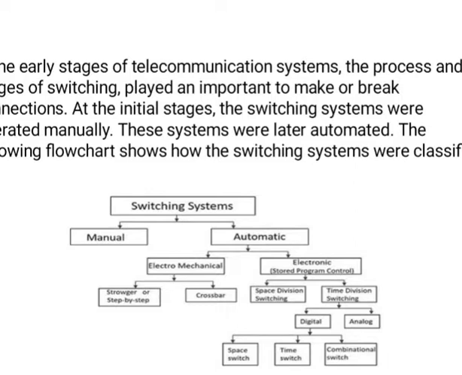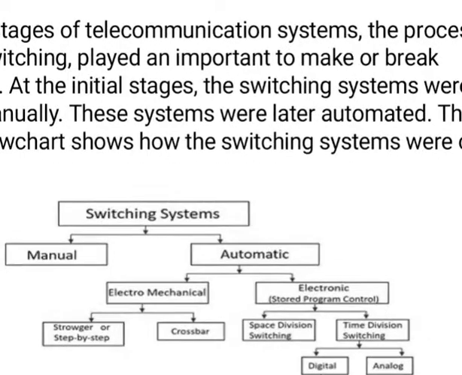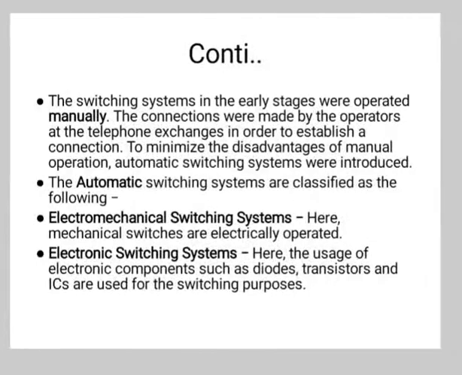So basically, switching system is classified into two types, manual and automatic. In automatic, it is again electromechanical and electronic, that is stored program control. In electromechanical, it has step by step or crossbar. In electronic, it has space division switching and time division switching. In time division, it is again divided into digital and analog. In digital, it is divided into space switch, time switch, and combinational switch.